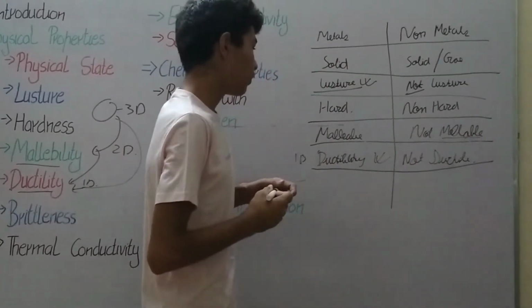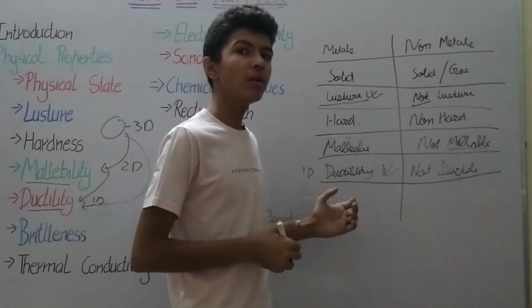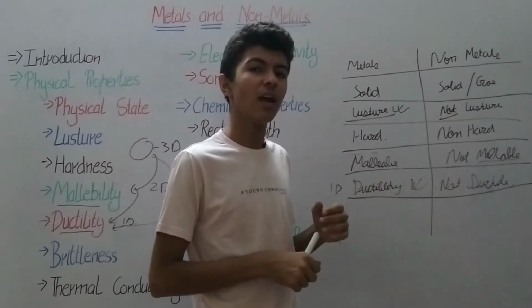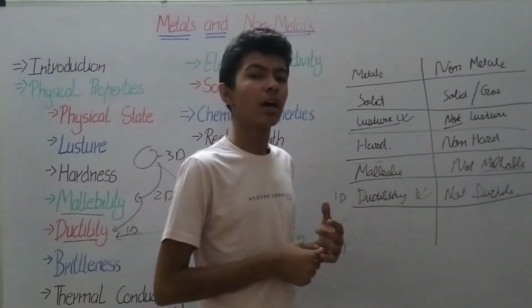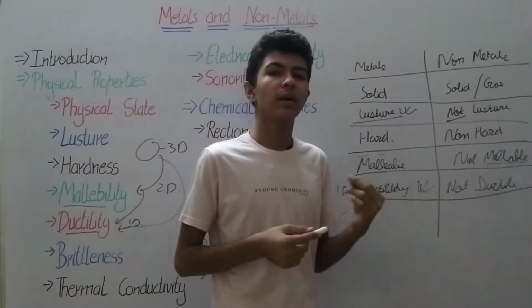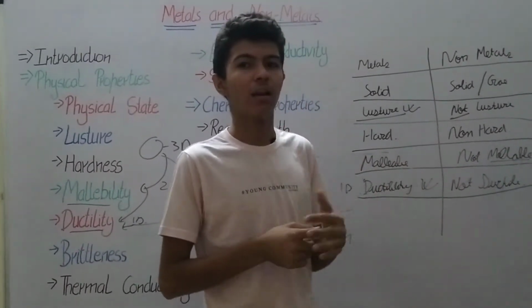So, examples of these would be copper, which is used in the wires to transport electricity, and iron, which is, for example, turned into the iron nail.